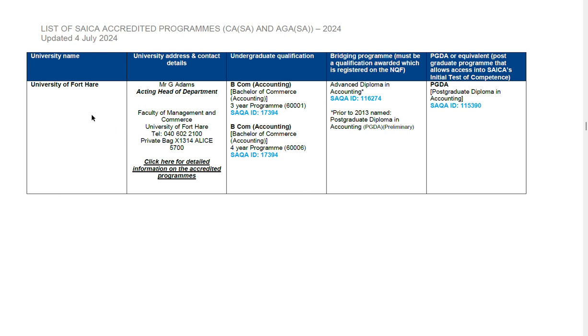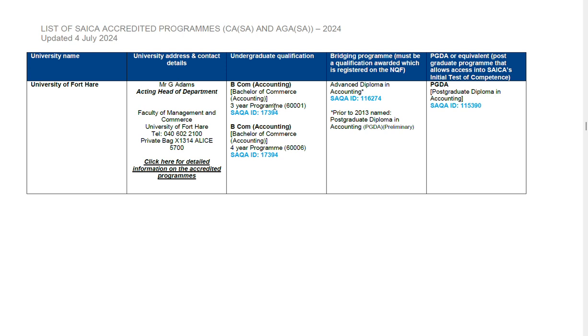Then let's look at the next one. The next university is the University of Fort Hare. The University of Fort Hare provides two qualifications. What is nice about the University of Fort Hare is that if it happens that you didn't meet the minimum requirement to do your Bachelor of Commerce in Accounting, you can do a Bachelor of Commerce in Accounting 4-year program. The 4-year program has a bridging course to allow you to get into the 3-year program. So that is the nice thing about Fort Hare, it gives an opportunity to a candidate who did not meet the minimum requirements to get into the 3-year program.